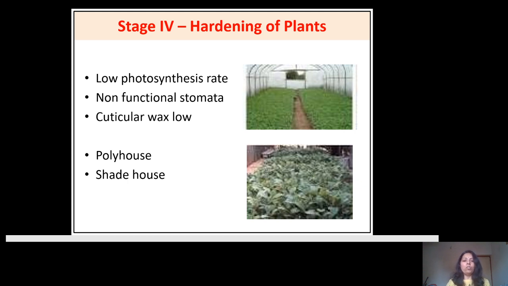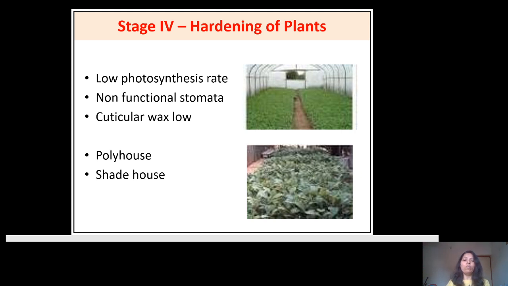Now suppose today you want to go for the process of hardening. What you have to do on the previous day is bring this entire culture from the growth room, that is from the controlled condition, into the washing area of the laboratory. There is no control of the temperature, humidity, light, or the intensity of the light. You have to bring this entire material into the washing area and keep it there overnight.